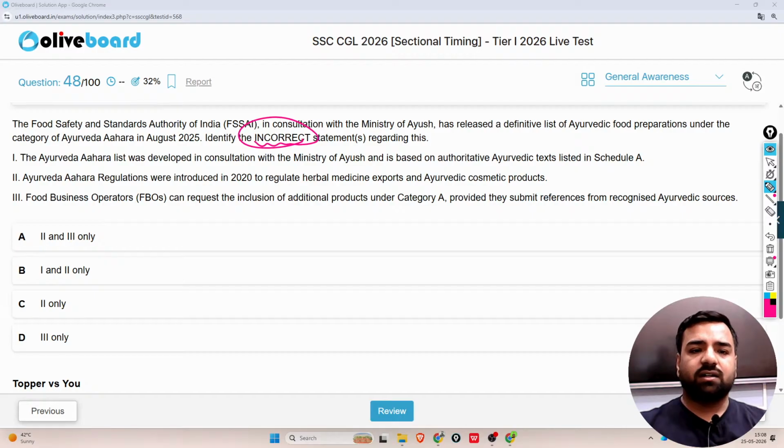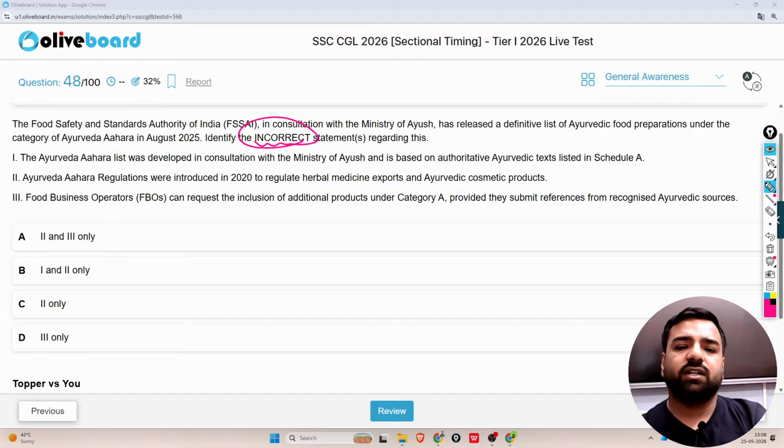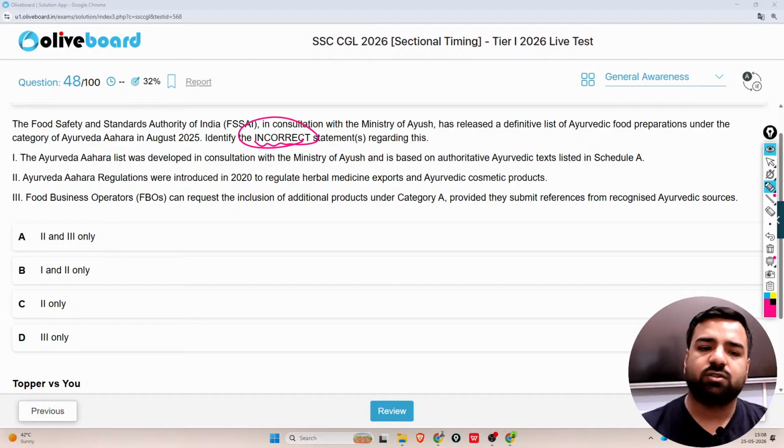The Ayurveda Aahara list was developed in consultation with the Ministry of Ayush and is based on authoritative Ayurvedic texts listed in Schedule A. Ayurveda Aahara regulations were introduced in 2020 to regulate herbal medicine exports and Ayurvedic cosmetic products. Food business operators, that is FBOs, can request the inclusion of additional products under category A, provided they submit references from recognized Ayurvedic sources. So as you have four options, tell me what do you think the correct answer is.